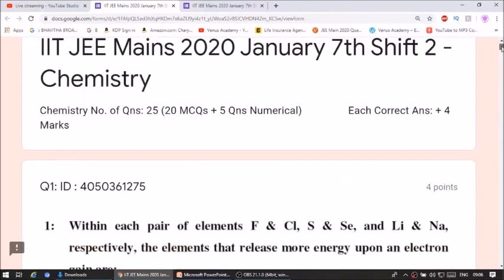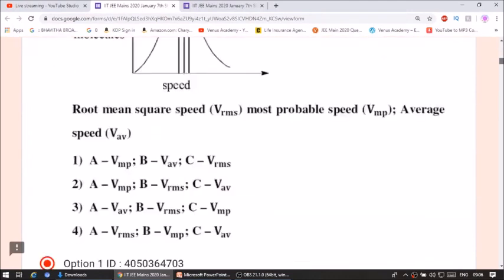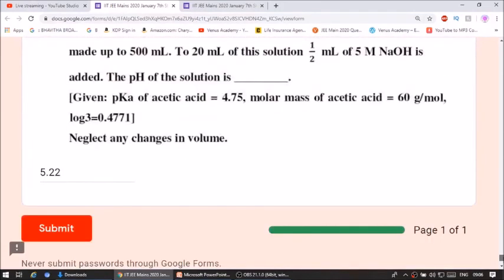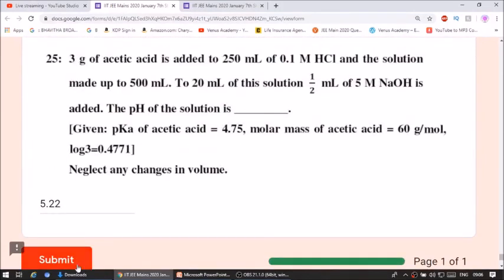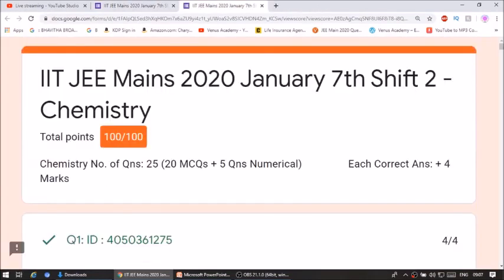Yes, students. Just now we have finished the IIT JEE Mains 2020 January 7th shift 2 chemistry paper. Once you finish, I am submitting. And there is an option to see your score also. Let us see view score. Congratulations, students. You got all question answers correct. That is 100 out of 100.